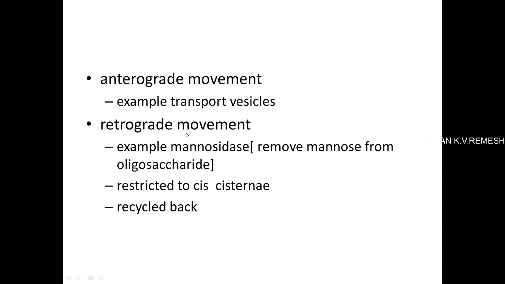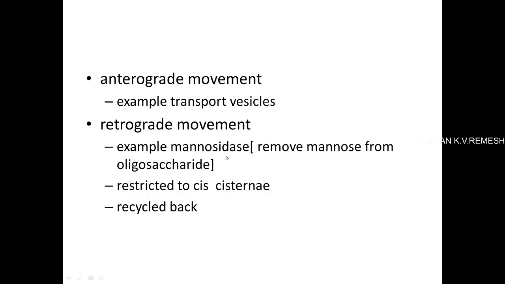And retrograde movement is the movement of the vesicle from the trans side of the Golgi network to the cis side of the Golgi network, or from the Golgi network to the endoplasmic reticulum. Both of them come under the retrograde movement category. For example, some of the proteins may be localized specifically in the cis Golgi network.